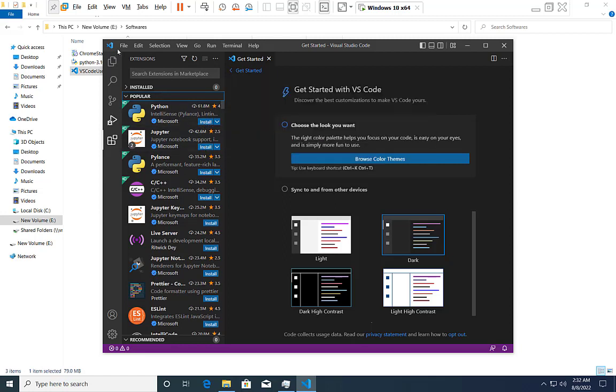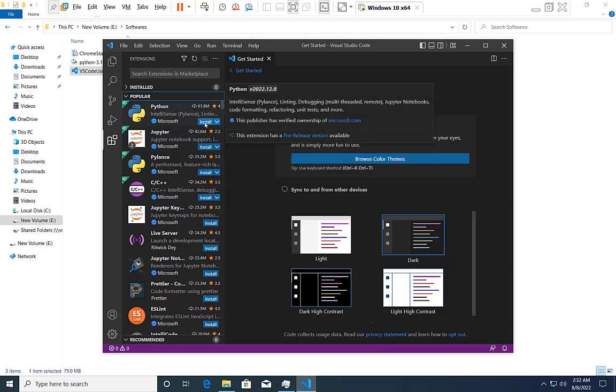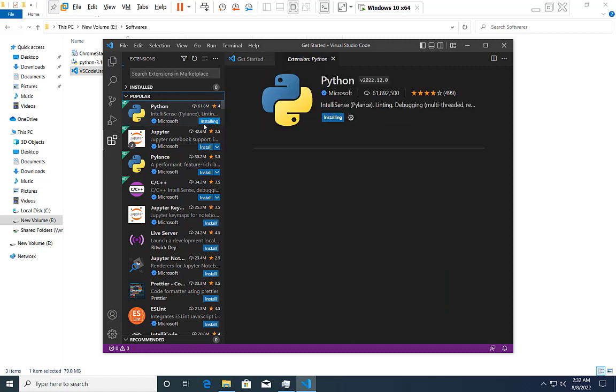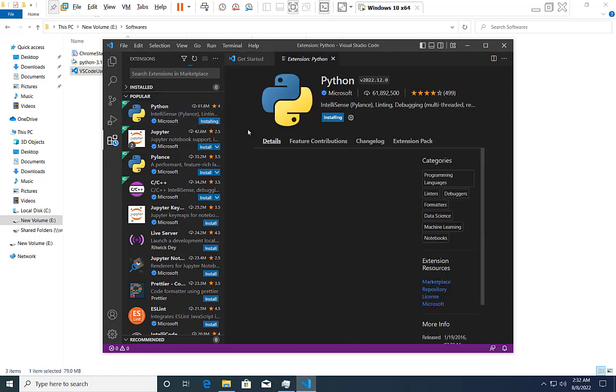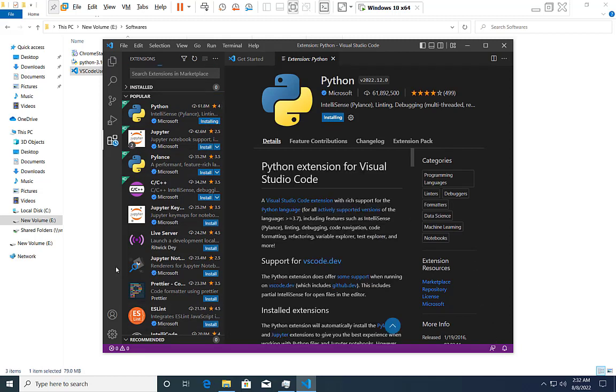After installing this text editor, you should install the Python extension. Otherwise you are not able to perform your coding with this text editor. So I will click on install. It will install the Python extension in the code editor. This is the same as if you install Internet Download Manager, then you should install an extension in your Chrome browser or any browser to integrate with Internet Download Manager. Same like you should always add an extension of any programming language which you use in programming.